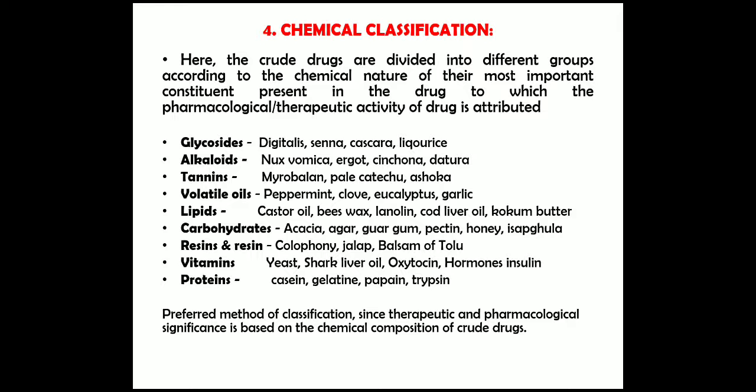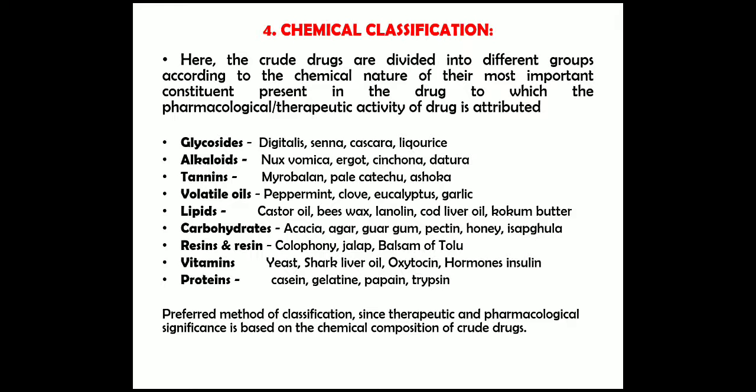Alkaloids, for example Nux vomica, ergot, cinchona and datura. Tannins, for example myrobalan, pale catechu and ashoka. Volatile oils: peppermint, clove, eucalyptus and garlic. Lipids: castor oil, beeswax, lanolin, cod liver oil, kokum butter.